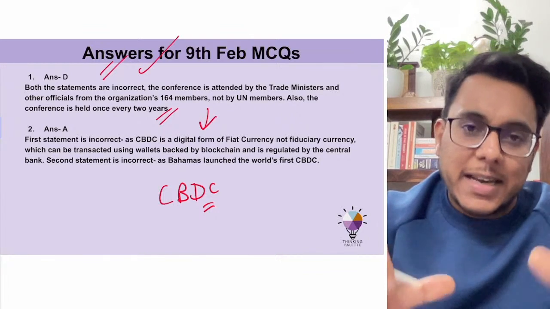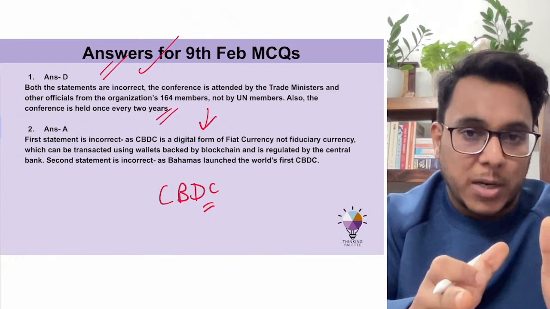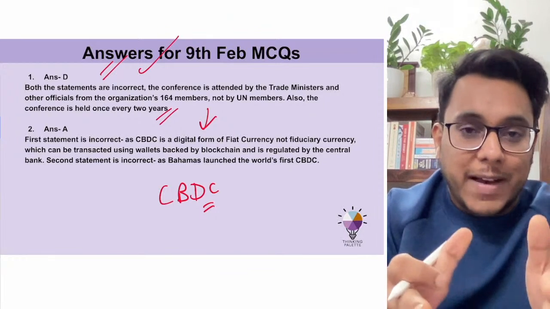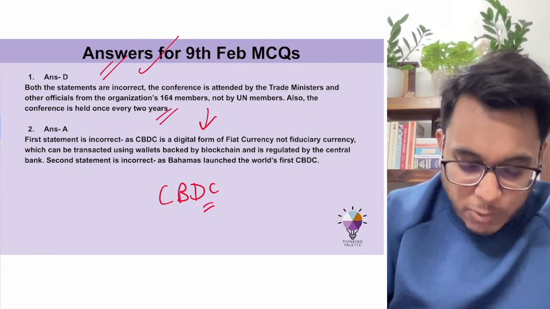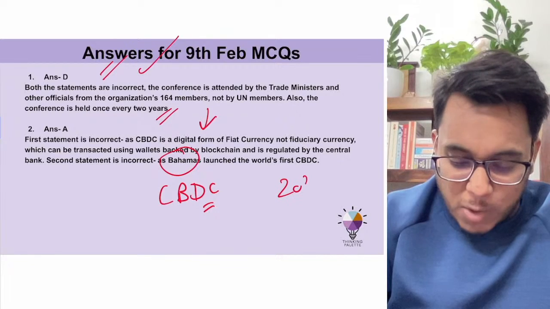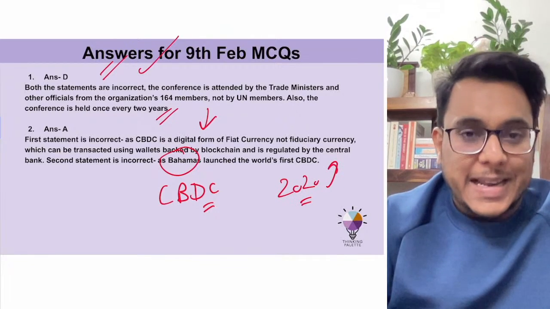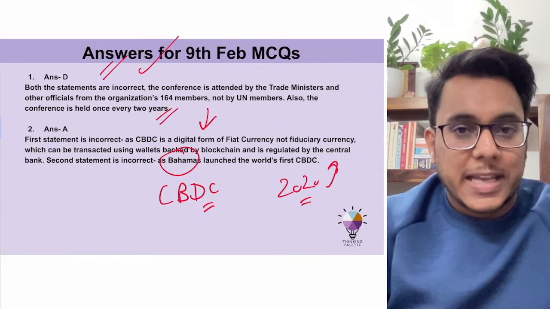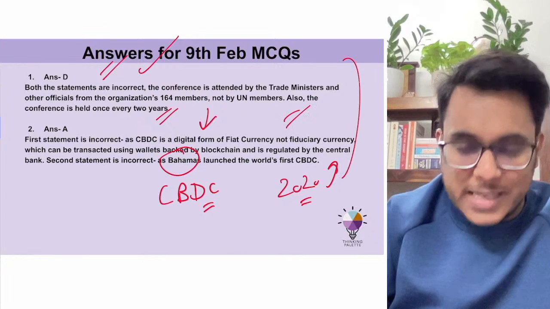In our country Bitcoin can be used for transaction purposes, but the government has not endorsed it. Is it clear or not? Now, the country which had come out with its own digital currency was the Bahamas, in 2020. So this was the correct answer. India is now saying that we are starting our own central bank digital currency. This year it is going to happen. So these were the two articles.